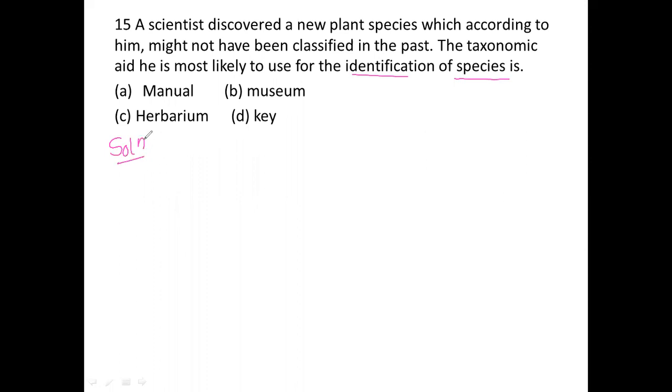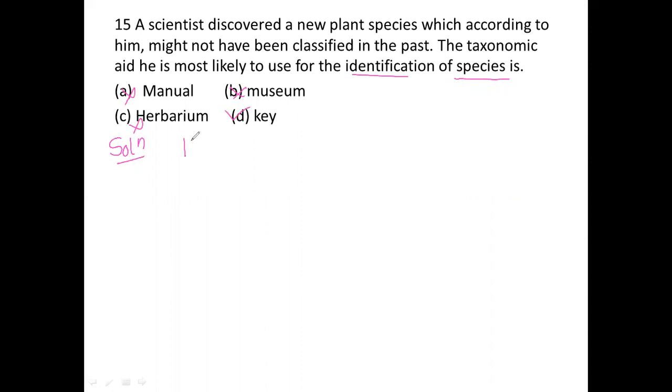The herbarium is nothing but a sheet, especially of plants. So not museums and not manuals. Museum is not, manual is not, herbarium is not. The correct option is the key. Why the key?